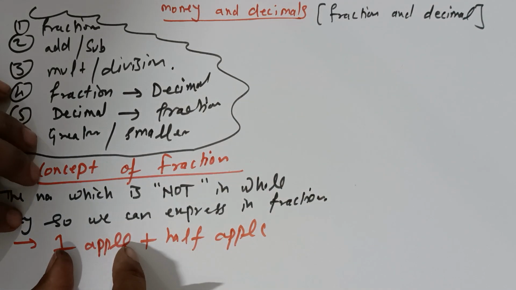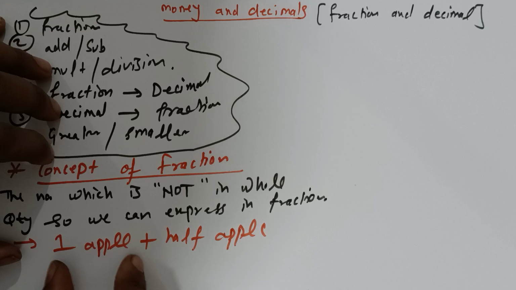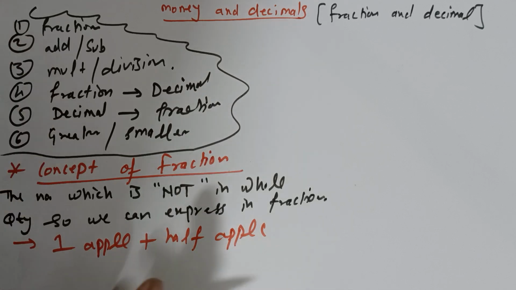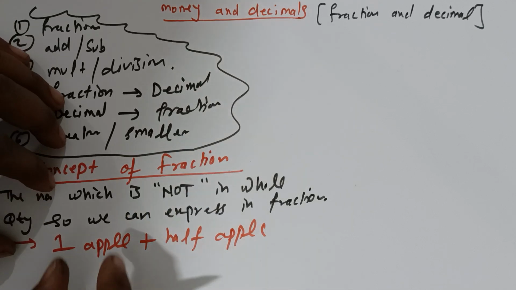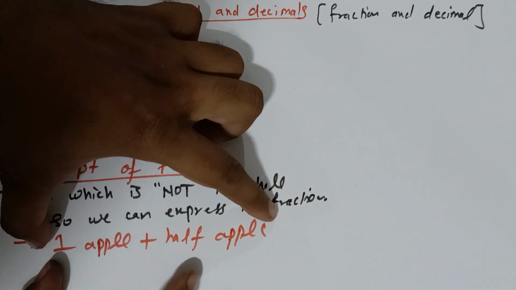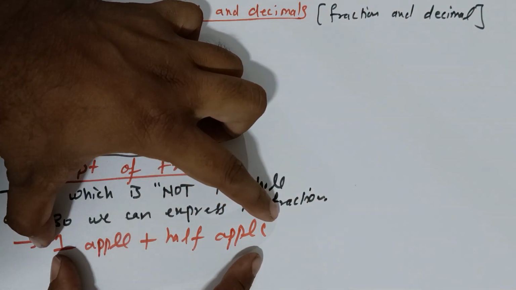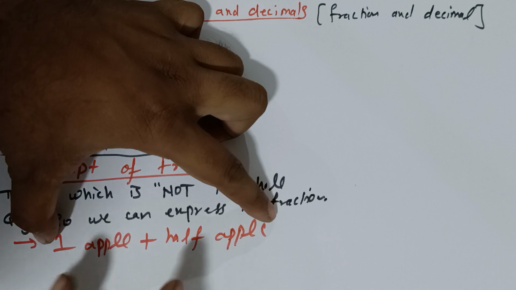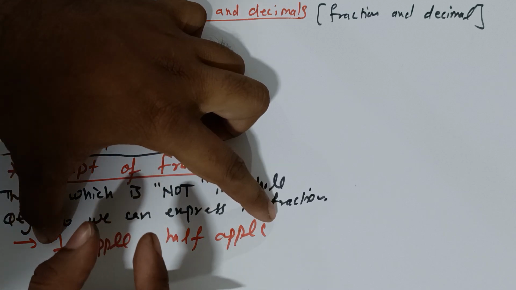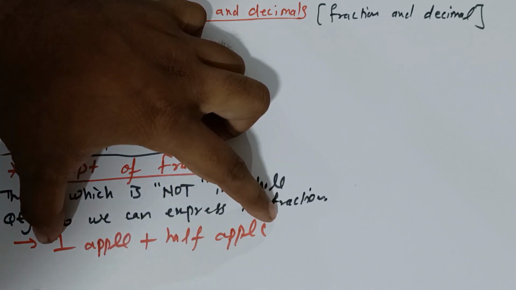So you have eaten one apple and half an apple. How to express this big sentence in math? How would you express it in one single mathematical language?